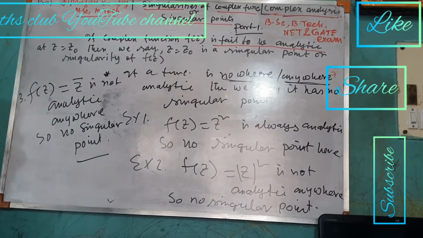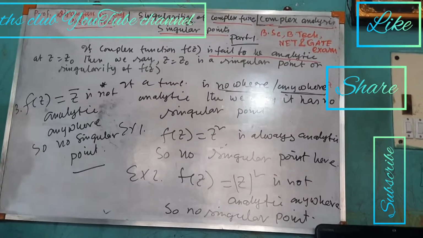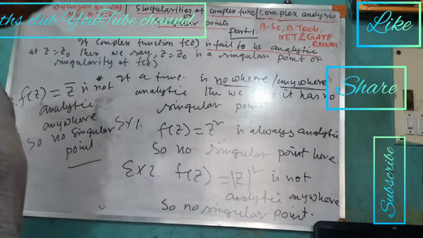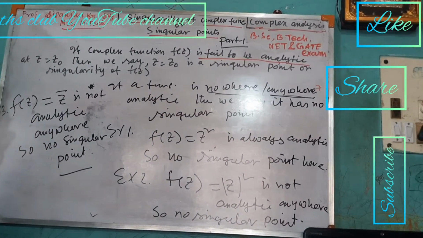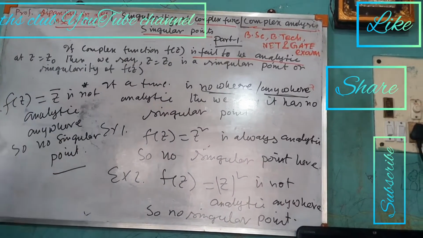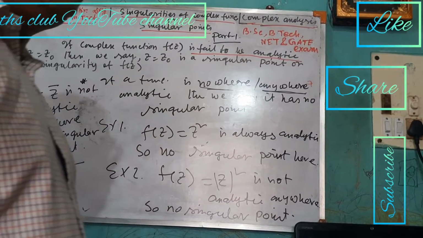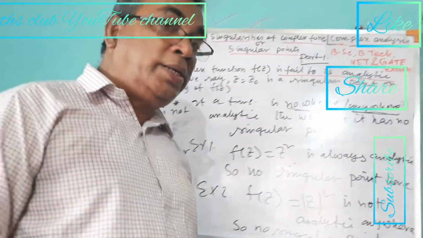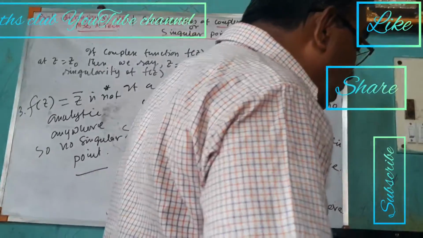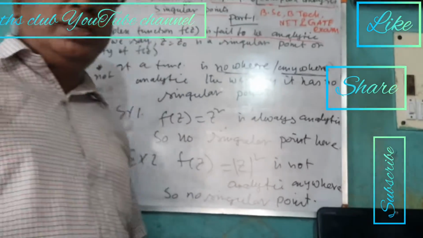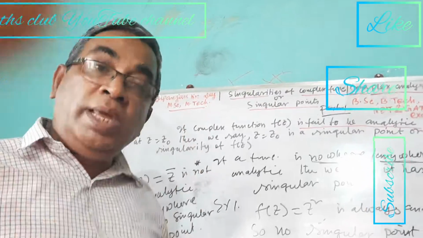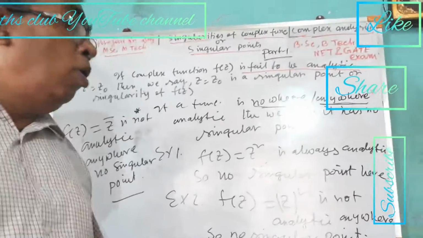I am saying one thing: if the singular point is finite, then we say it is an isolated singular point. If the singular point is infinite, it is called a non-isolated singular point. So in my next lecture, part 2, I will explain what isolated singular points are and how many types of isolated singular points there are.